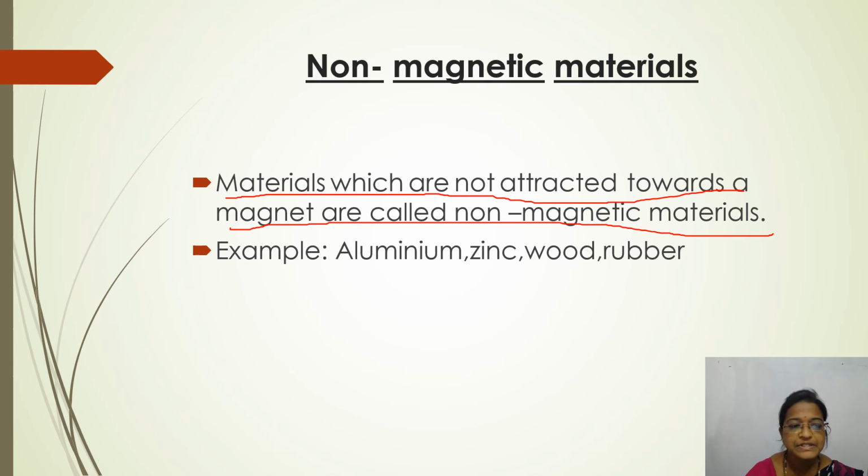In the previous case, magnetic materials are those attracted towards a magnet, but here materials which are not attracted towards a magnet are called non-magnetic materials. The examples are aluminium, zinc, wood, rubber.